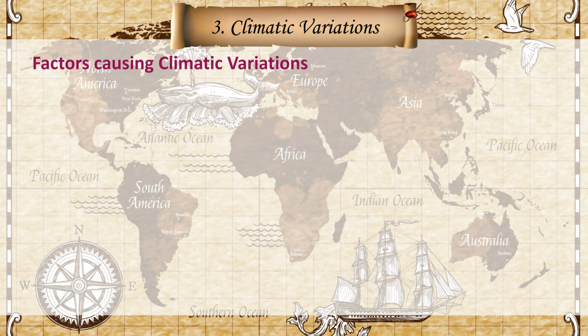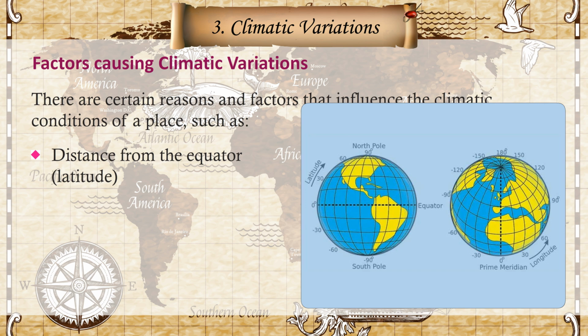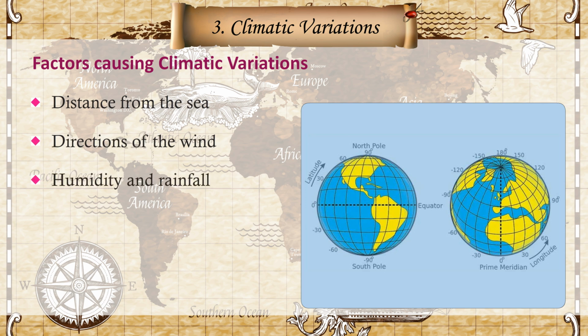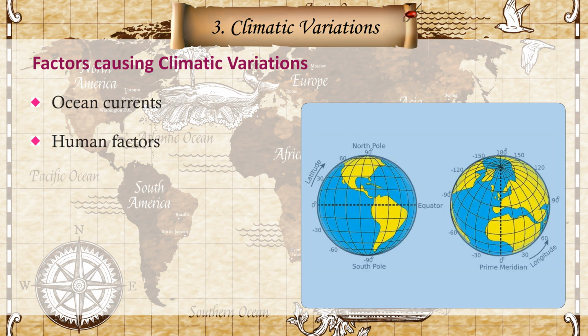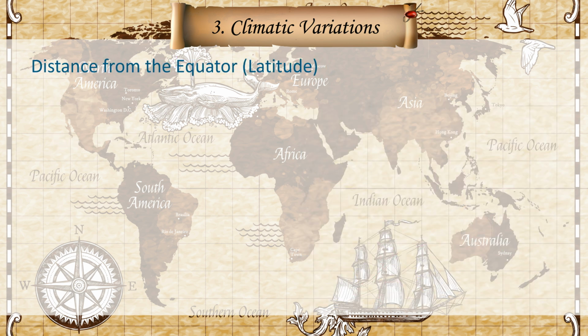Factors causing climatic variations. There are certain reasons and factors that influence the climatic conditions of a place, such as: distance from the equator (latitude), height above the sea level (altitude), distance from the sea, directions of the wind, humidity and rainfall, ocean currents, and human factors.